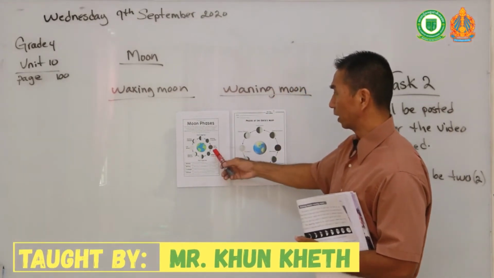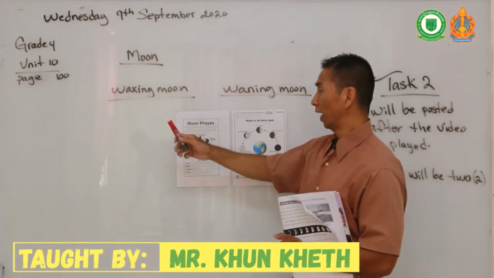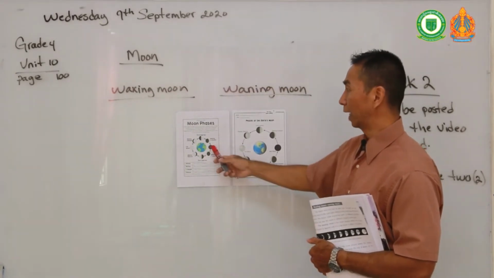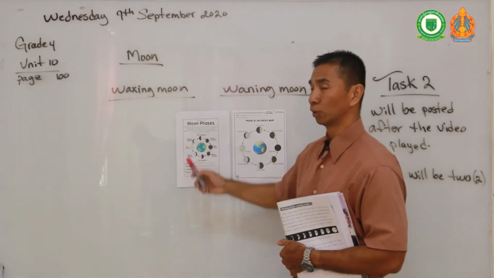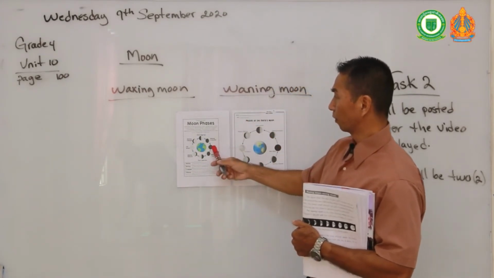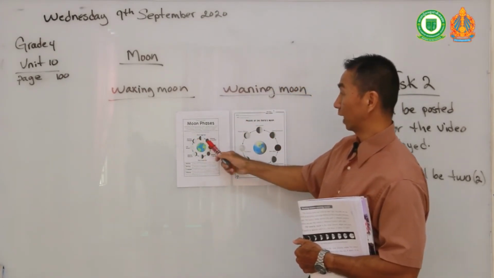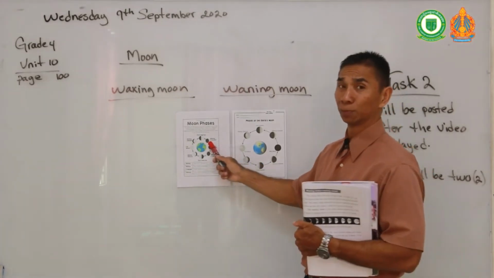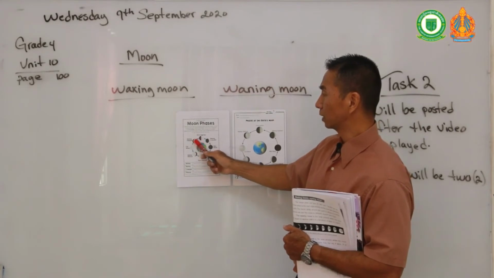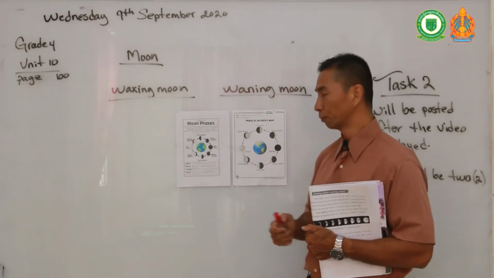As we said here, the waxing moon begins after the new moon, and it ends at the full moon. So whenever you see the new moon, that is when the waxing moon begins. It starts at the crescent, when we see less of the moon, then it goes to the first quarter, then the gibbous, then it goes to the full moon.